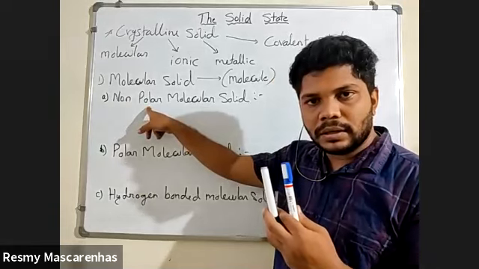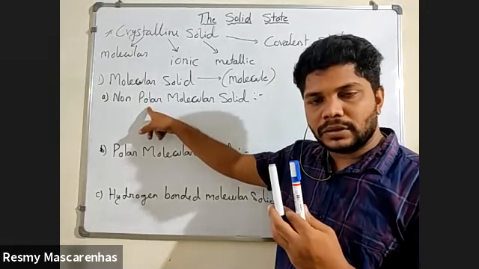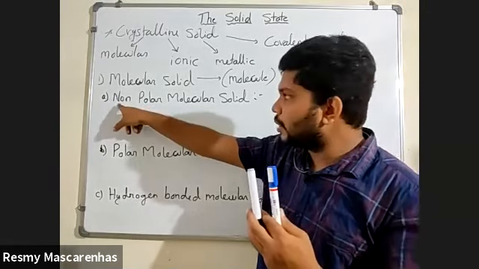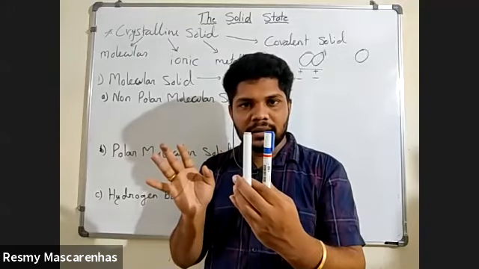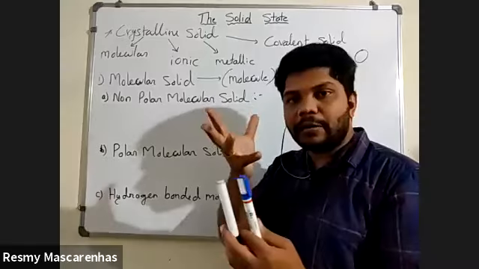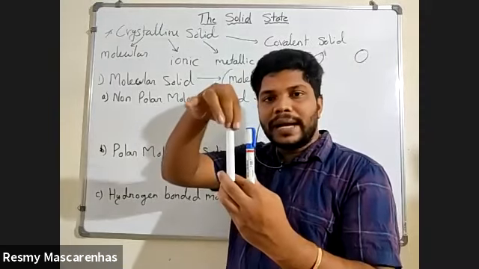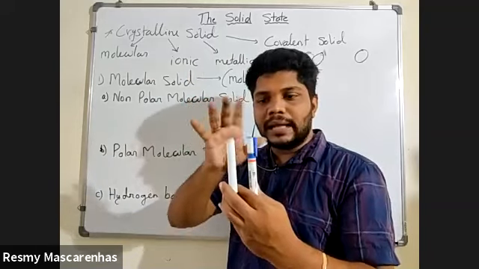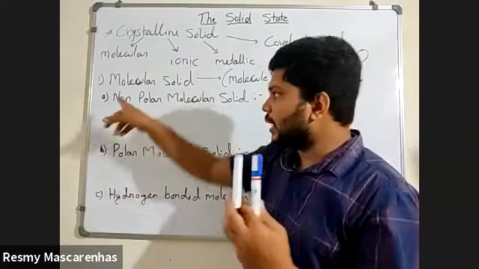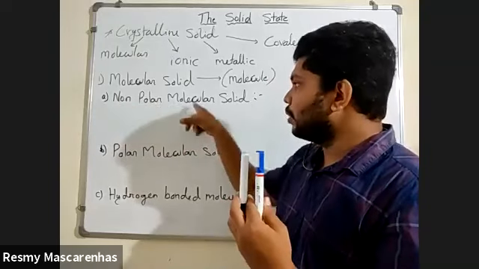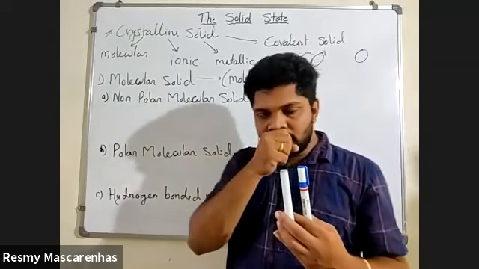Understood? Yes or no? That's why they are called a non-polar molecular solid. So even positive, positive, or negative, negative will attract? No, sir. So such type of molecules where two atoms are similar, either positive, positive or negative, negative, such type of solids are called non-polar molecular solids. Understood? Any difficulty?